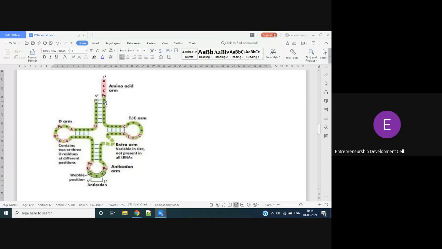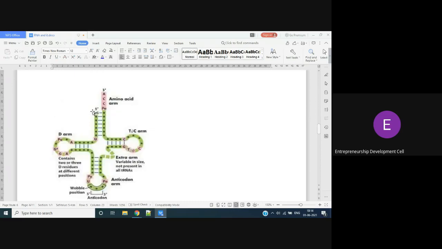It has an amino acid arm, T psi C arm, D arm, and anticodon arm. 4 arms it is having. Apart from these 4 arms, it has an extra arm. This 5' to 3' structure of RNA is folded in the leaf model.